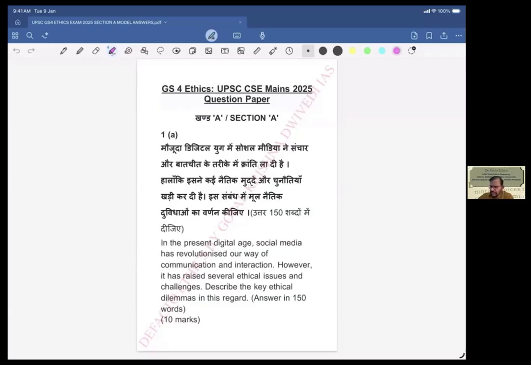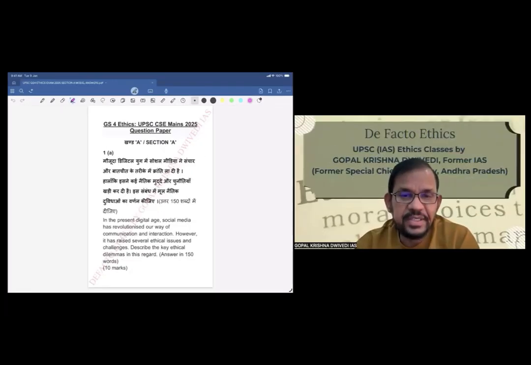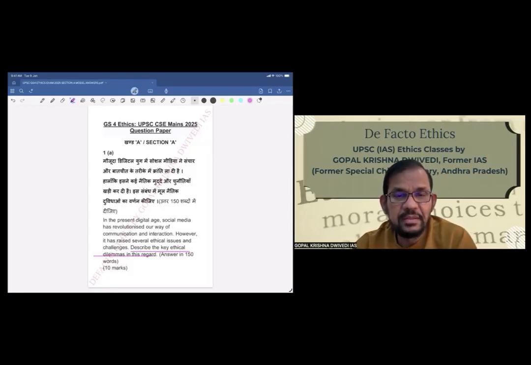This is the first question. First question, part A. I will read the English version. The Hindi version you can read yourself and understand. In the present digital age, social media has revolutionized our way of communication and interaction. However, it has raised several ethical issues and challenges. Describe the key ethical dilemmas in this regard. So the directive is to describe the key ethical dilemmas of basically social media.